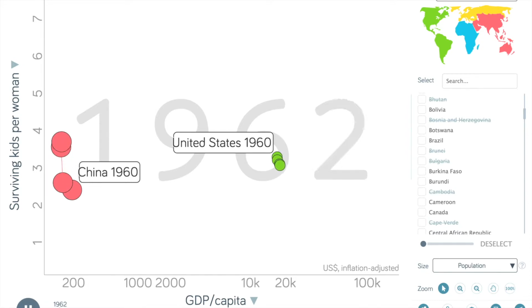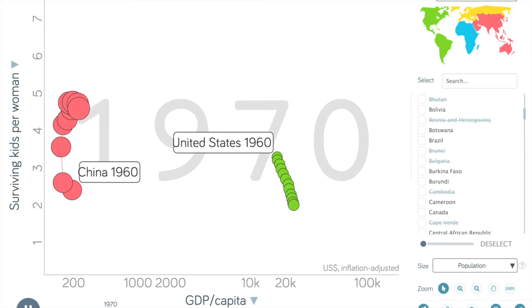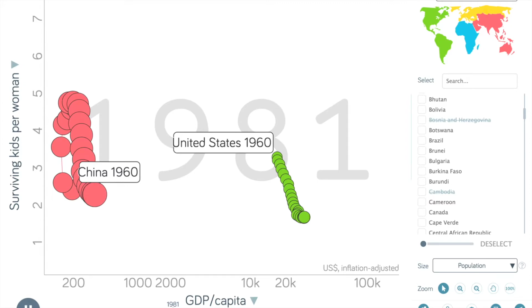We want to focus on two countries, the United States and China. As displayed on the graph, China's population and children lessened starting in the 70s. We believe that this could be because of the one-child policy implemented in 1979. Another reason that we believe the one-child policy could have affected this is that the average number of kids that a Chinese woman had plateaued at just under 2 kids starting in the early 90s up until today.